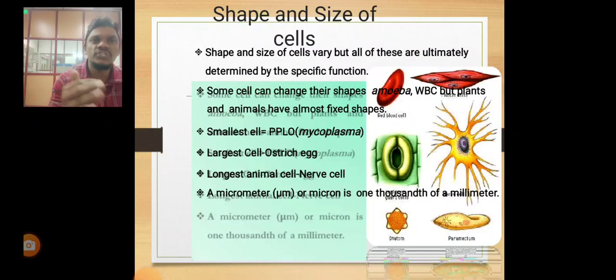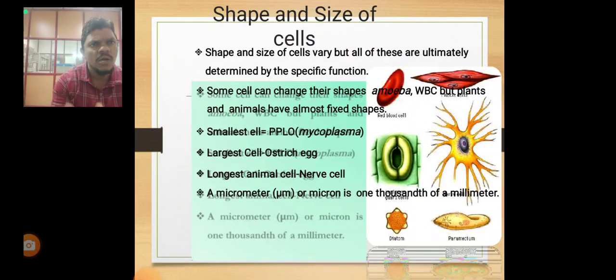Some cells change their shapes, like the amoeba, and WBC cells have a fixed shape. The smallest cell, for example, is mycoplasma. The largest cell is the ostrich egg. The longest animal cell is the nerve cell.